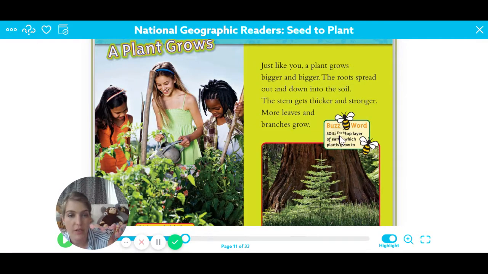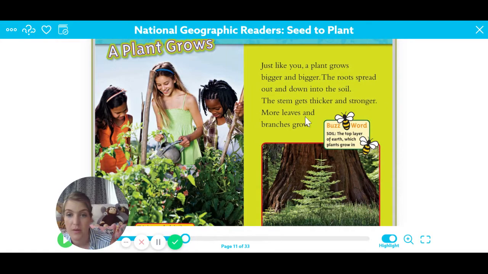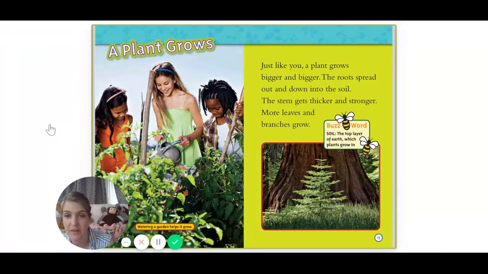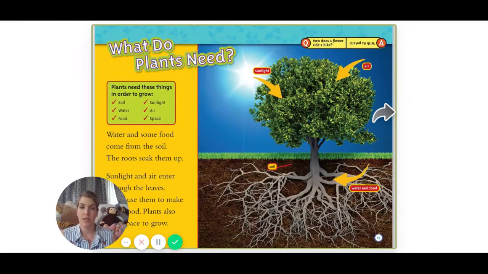Buzzword. Soil is the top layer of earth in which plants grow. We've talked about the layers of the earth before. We see over here, the boys and girls watering a garden will help it grow. That's one of the needs of a plant, is water. What do plants need?